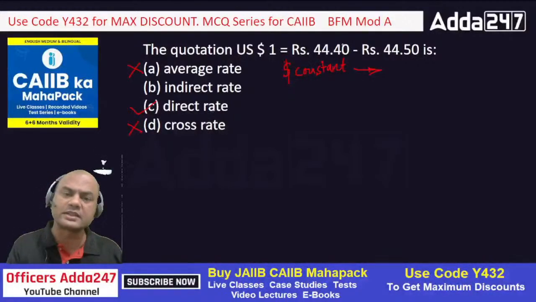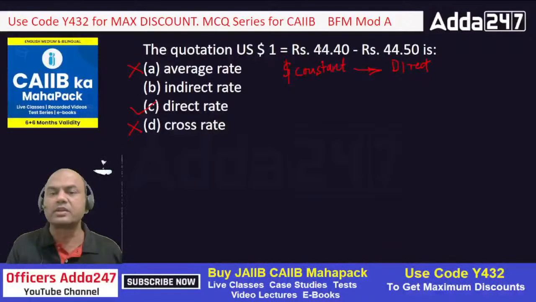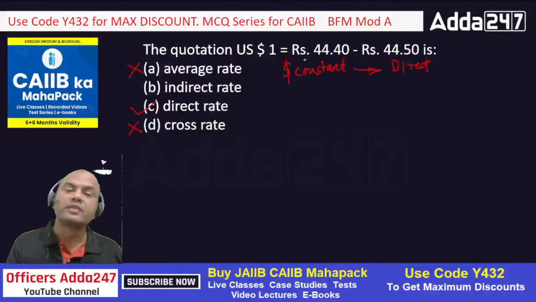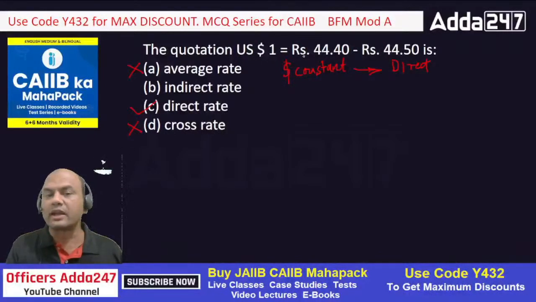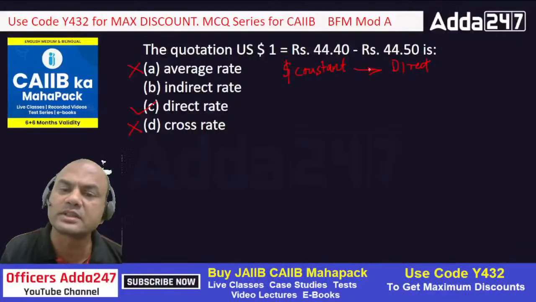In India, we are following the same system, that is direct, isn't it? How do we quote rupee now? $1 equals rupees 70, 80, somewhere 85 roughly. So dollar is kept constant there, and we follow this direct system. But what is the indirect system then?